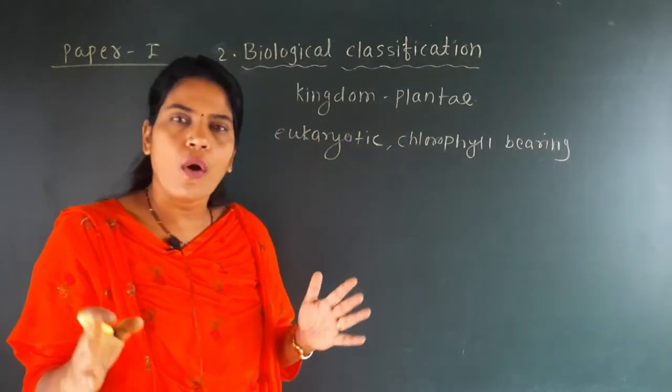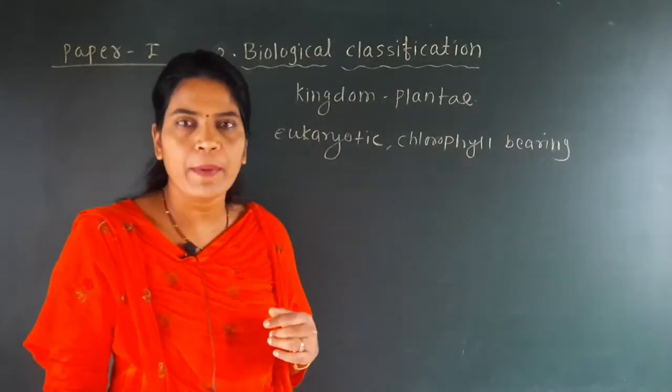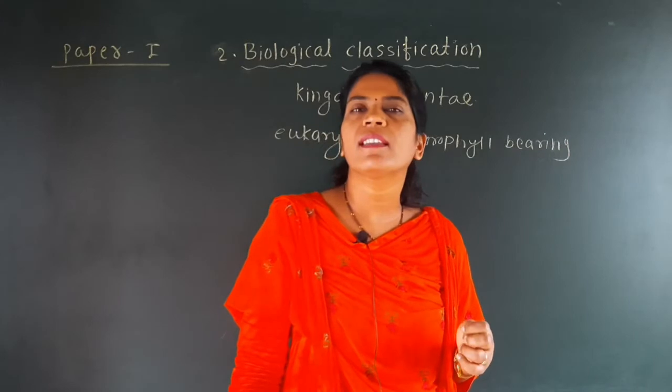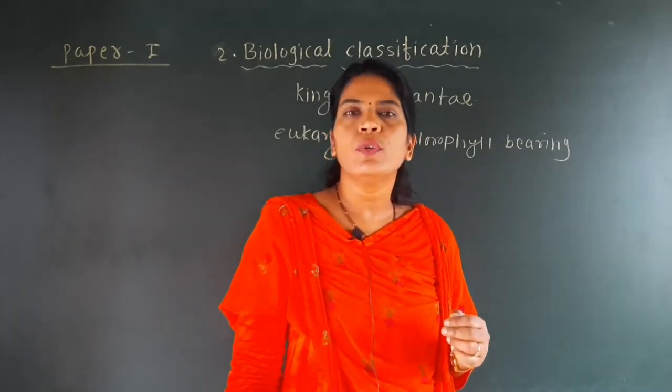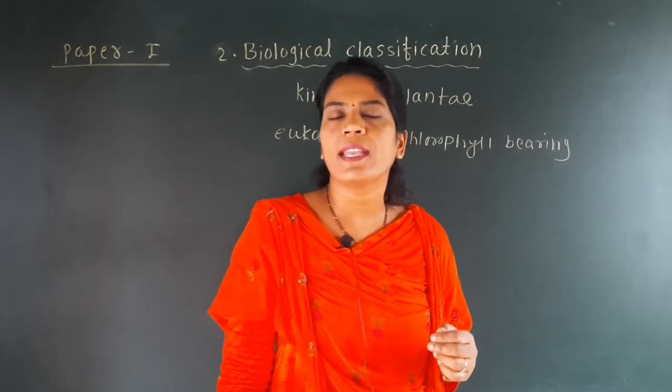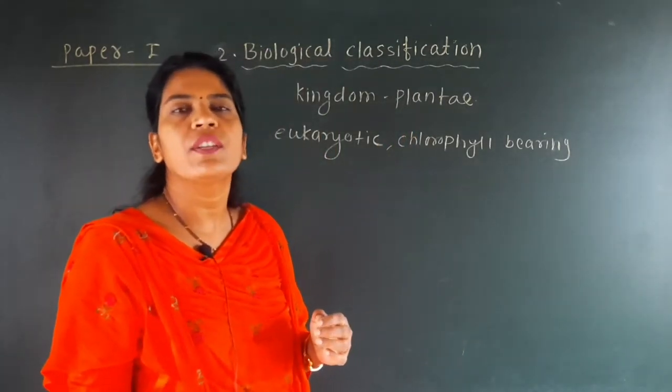All the plants are autotrophic because they have chlorophyll, by which they can synthesize their food by the process of photosynthesis. But there are a few examples which do not belong to the autotrophic category, and that's why we call kingdom Plantae partially heterotrophic.